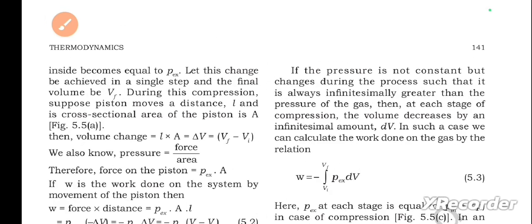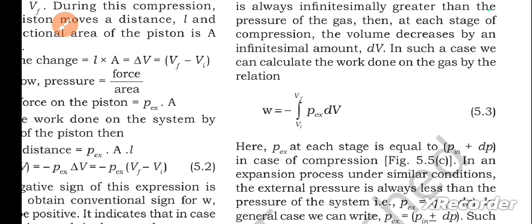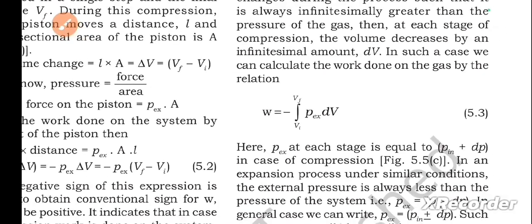If the pressure is not constant but changes during the process such that it is always infinitesimally greater than the pressure of the gas, then at each stage of compression the volume decreases by an infinitesimal amount dV. In such a case, we can calculate the work done on the gas by the relation, thus 5.3. We can check it out.